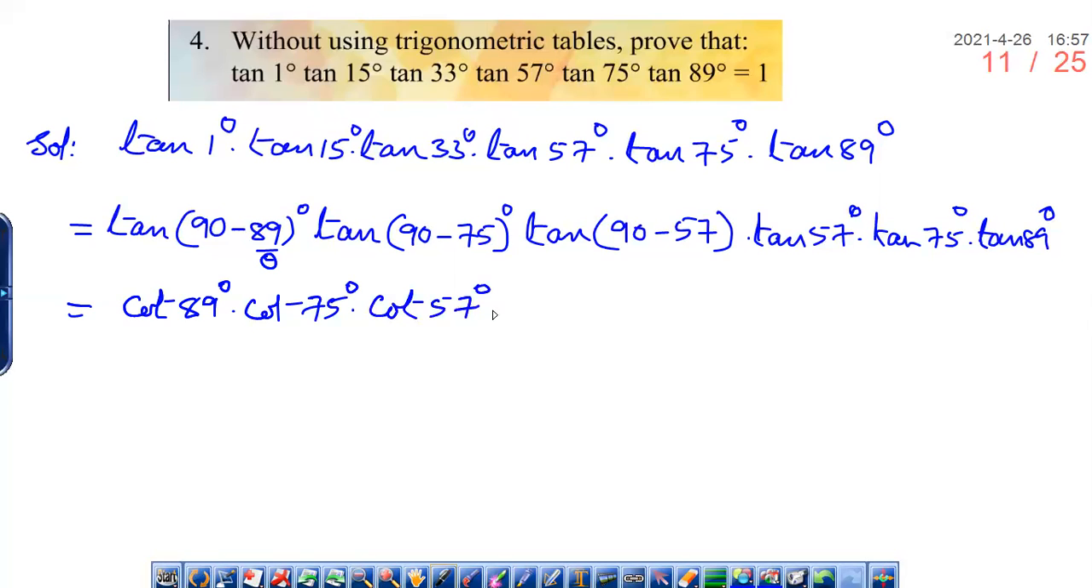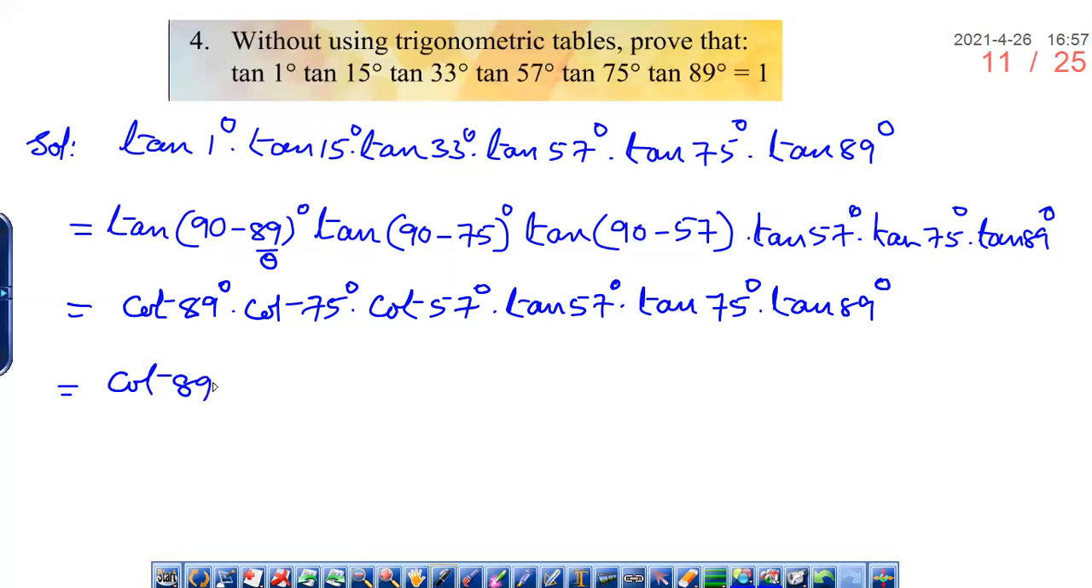So I am writing it, and the rest I did not change. I will write it like this. Then can you tell me cot 89 degrees into tan 89 degrees? Here we are having tan 89 degrees. We know that cot 89 degrees into tan 89 degrees is 1.